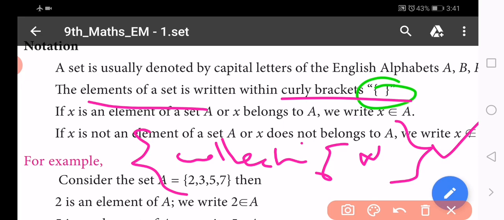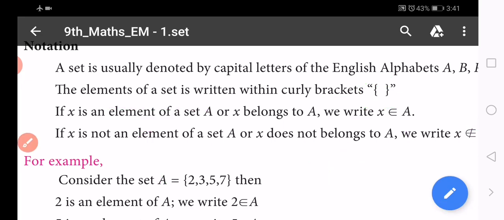Without curly brackets, the collection of natural numbers is only a reading statement, it does not represent a set. So now you understand how important curly brackets are in sets.